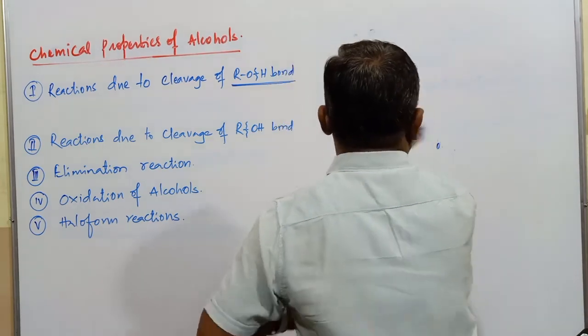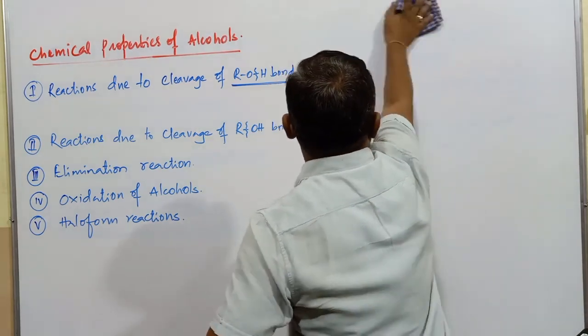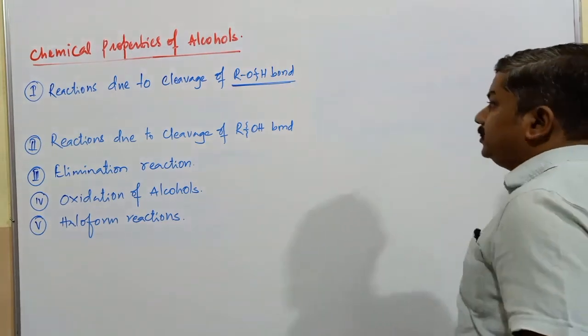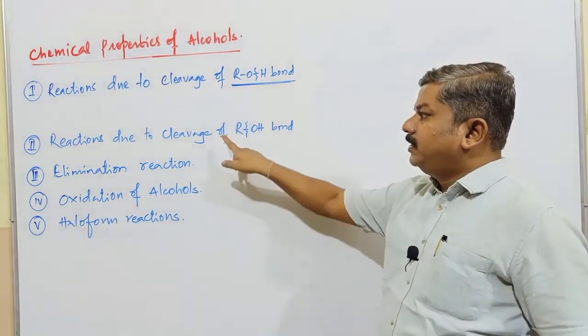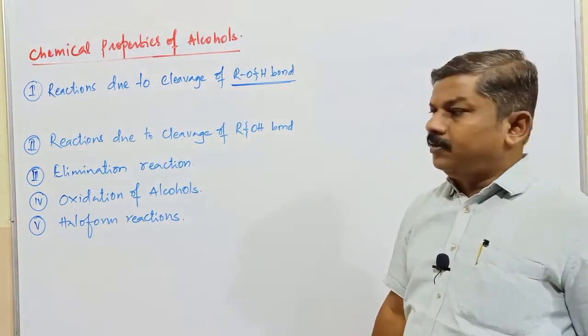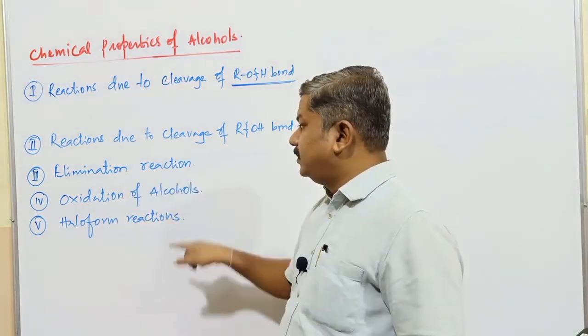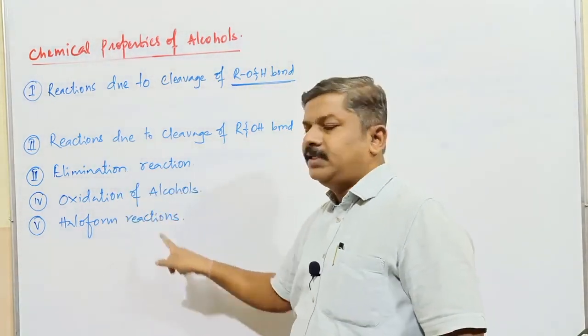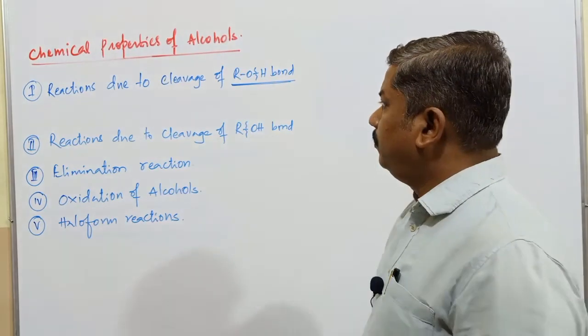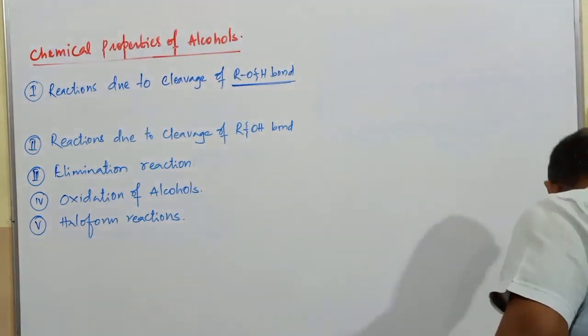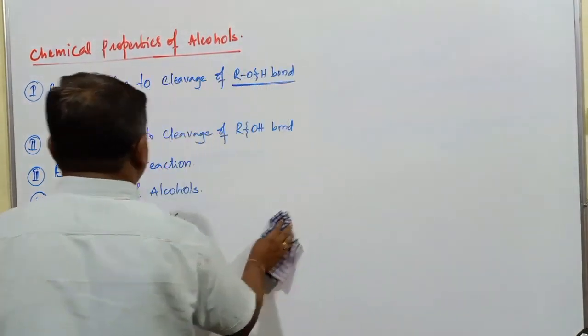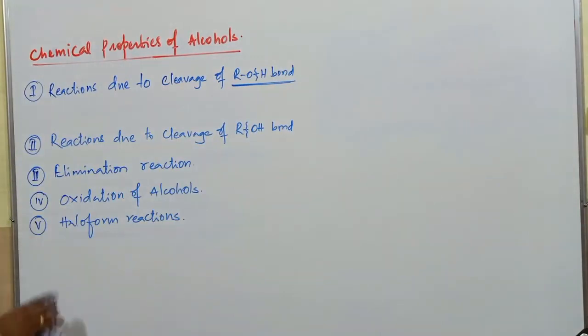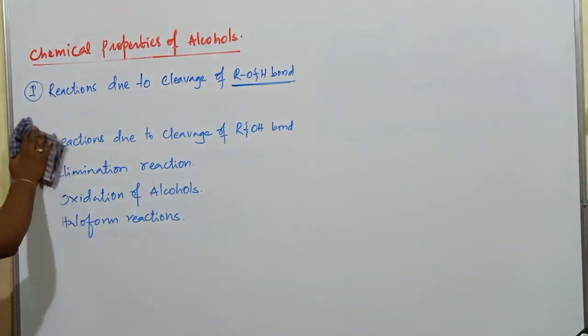So these are the types of chemical reactions we have to discuss, especially with respect to alcoholic compounds. First one, reactions due to cleavage of OH bond. Next one, reactions due to cleavage of carbon oxygen bond. Elimination reactions, oxidation of alcohols, and next one is what? Haloform reactions. We have to discuss all these reactions. In this again, we'll come across a number of different types of reactions.